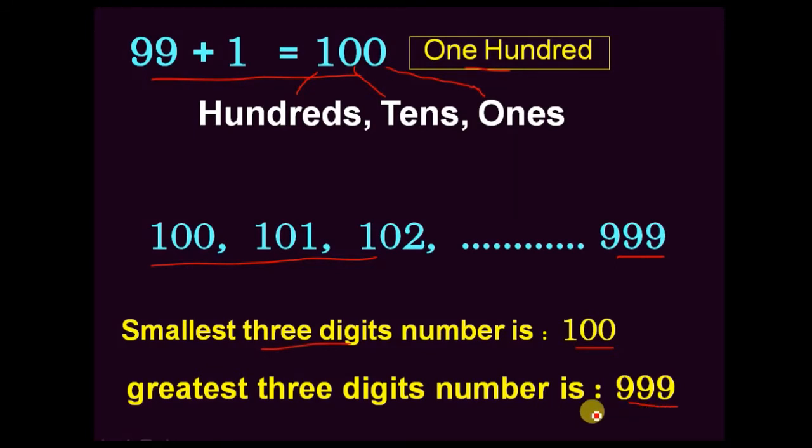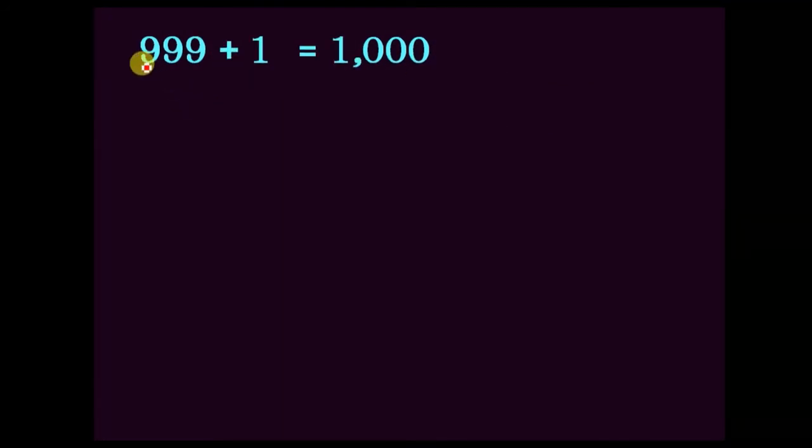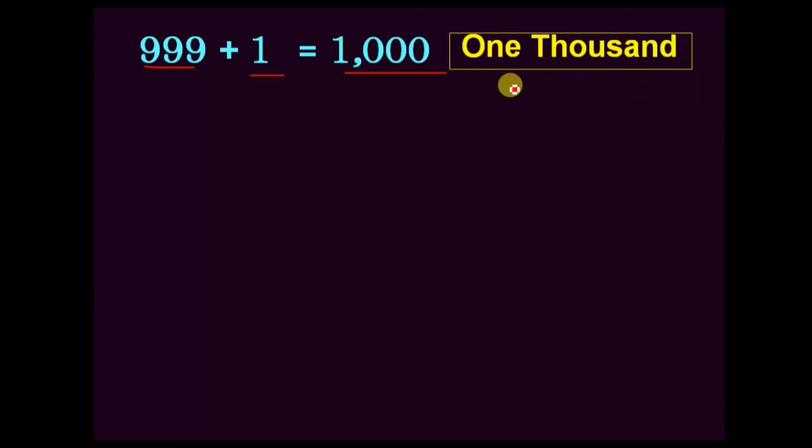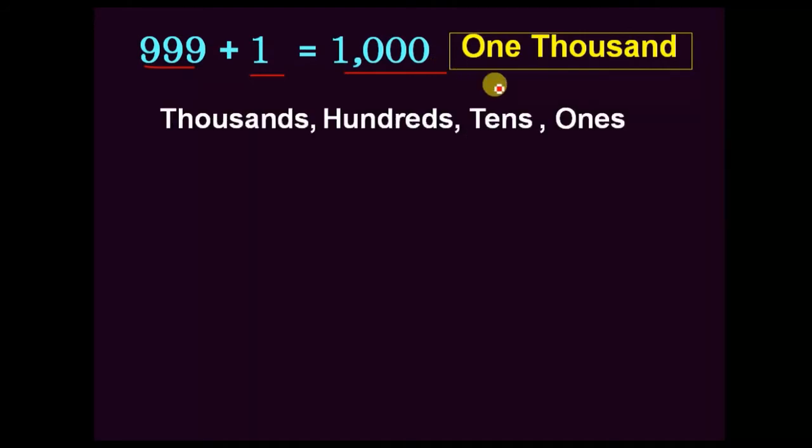Now let us go to the next slide, increasing the numbers. Here if we add 1 to that 999, we will get one more number, with four places: 1000. We call this 1000. Already we know. Now in these four place values, the complete right side place is ones. Next we have the tens place. The third place value is hundreds. The fourth, completely on the left side, is thousands.